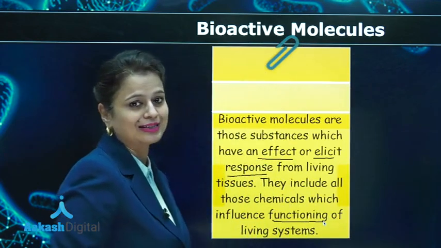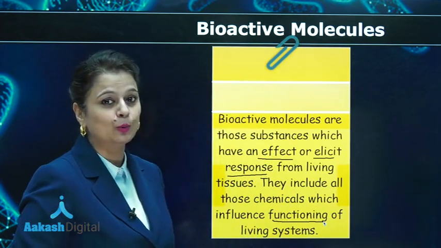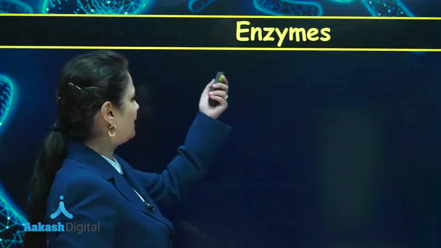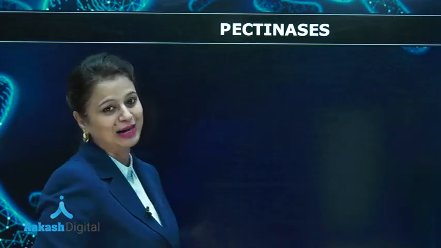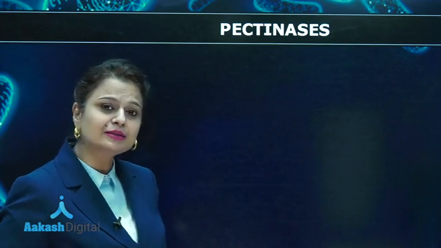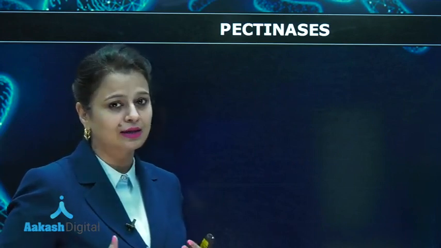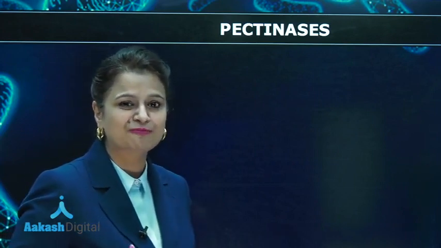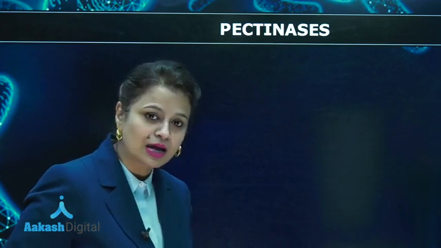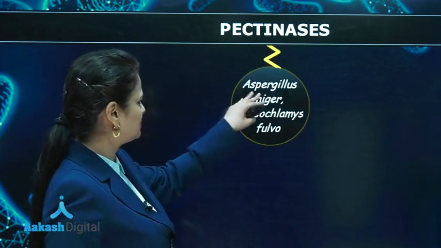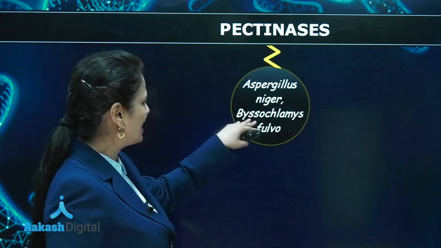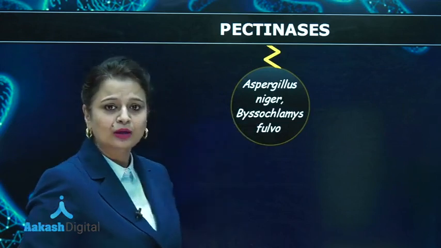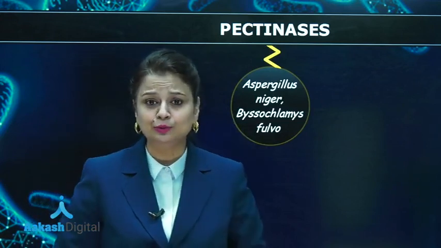Now in this category, first of all, I will be dealing with enzymes, and in enzymes, let's begin with pectinases. As the term suggests, pectinases are involved in the breakdown of pectin fibers. These enzymes are obtained from Aspergillus niger and Byssochlamys fulva. Now, where are these enzymes used?